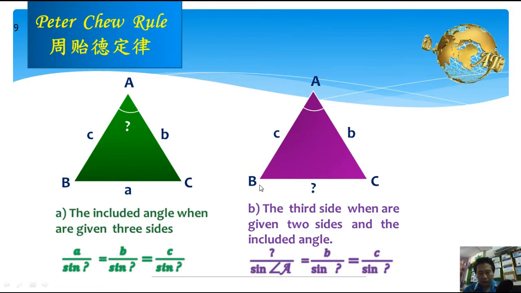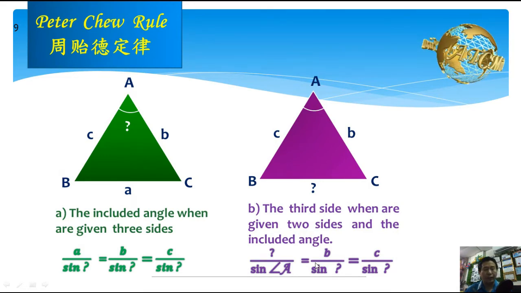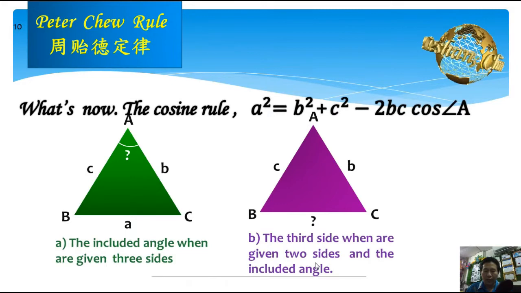This is because if we use the sine rule, we will have two unknowns. And as we know, one equation with two unknowns can't be solved. If we use this one equation, we face two unknowns, 1, 2. If we use this one, we also face two unknowns, 1, 2. If we use this one, we also face two unknowns. So we cannot solve it by using the sine rule. This is why we need to learn another important rule to solve the problem.